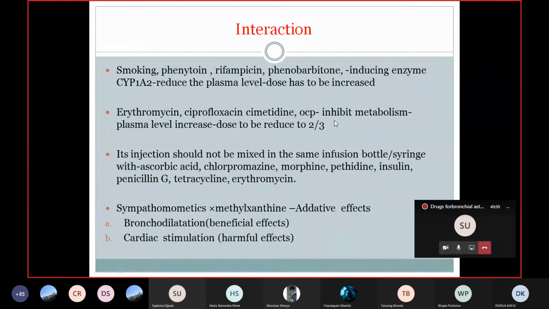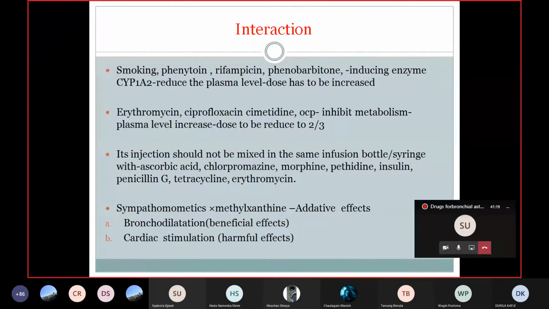Another is enzyme inhibitors. It has a drug interaction with the enzyme inhibitor drugs as well. So erythromycin, ciprofloxacin, cimetidine, and oral contraceptive pills, these are the enzyme inhibitors. So when you are using aminophylline or theophylline with these enzyme inhibitors, then the metabolism is slow, thereby a chance of accumulation of the drugs producing unnecessary toxic effects.